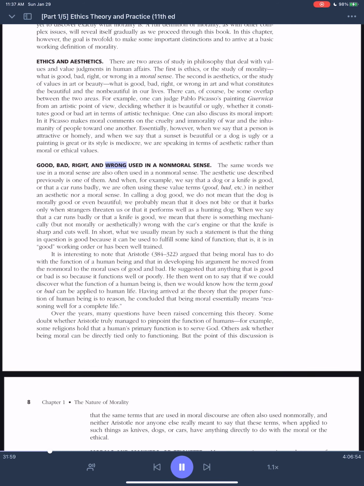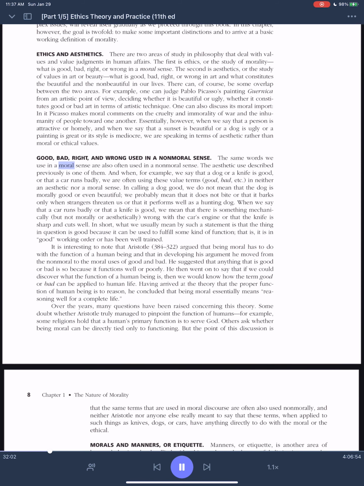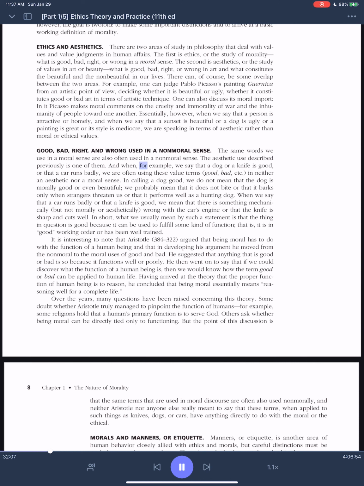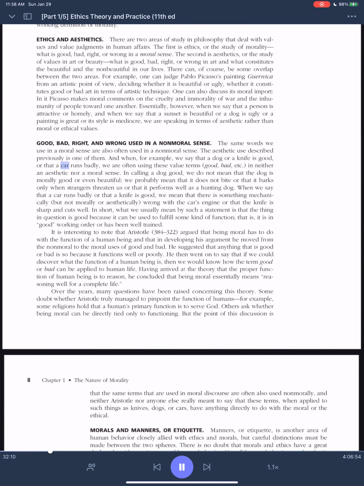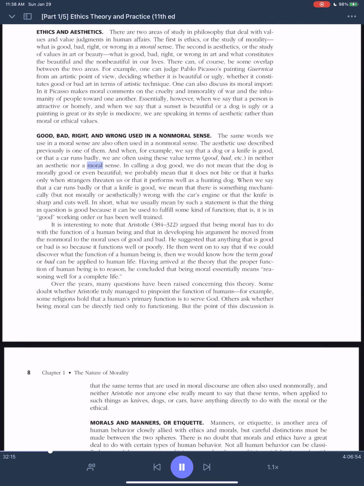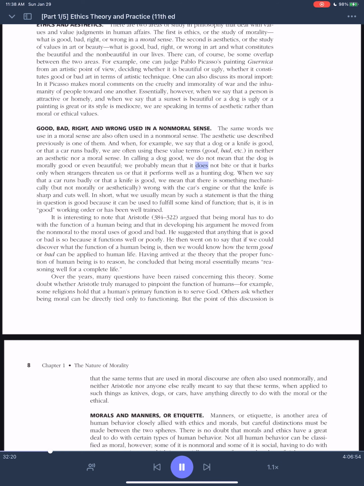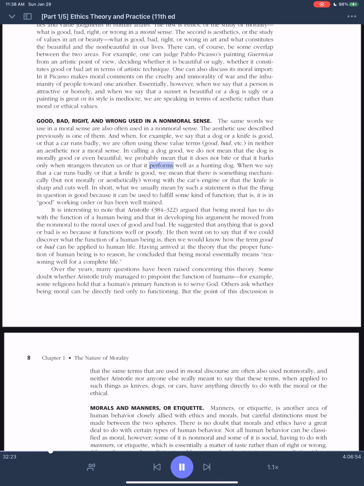Good, bad, right, and wrong used in a non-moral sense. The same words we use in a moral sense are also often used in a non-moral sense. The aesthetic use described previously is one of them. And when, for example, we say that a dog or a knife is good, or that a car runs badly, we are often using these value terms, good, bad, etc., in neither an aesthetic nor a moral sense. In calling a dog good, we do not mean that the dog is morally good or even beautiful. We probably mean that it does not bite or that it barks only when strangers threaten us or that it performs well as a hunting dog.